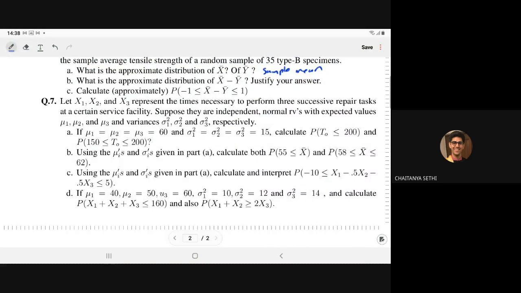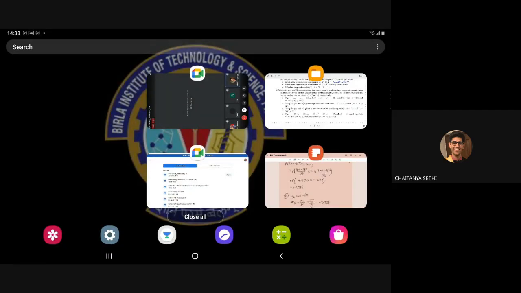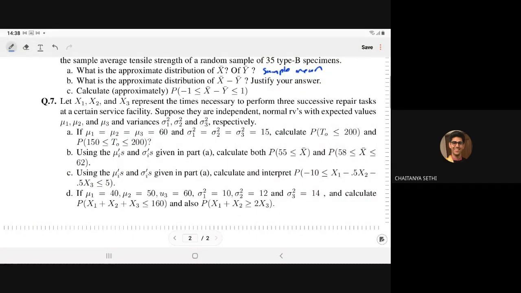Now in part B, using mu I dash and sigma I dash given in part A, calculate the probability that x bar is greater than 55 and x bar lies between 58 and 62. So now we have the x bar.